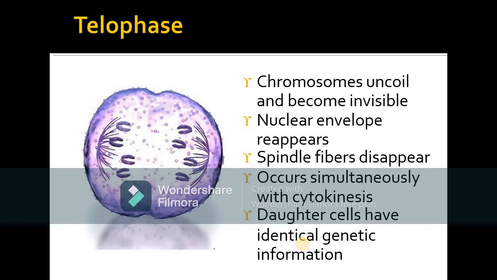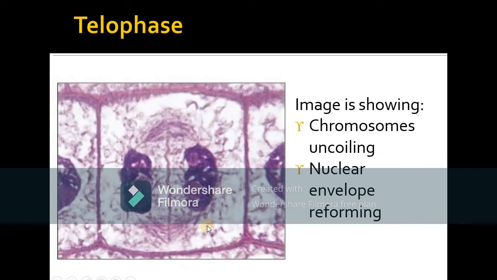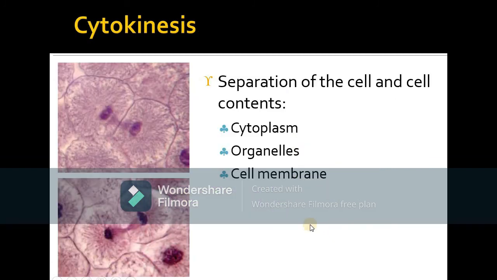Then the last one is telophase. Telophase is what? Chromosomes uncoil and become invisible. The nuclear envelope reappears. Spindle fibers disappear. It occurs simultaneously with cytokinesis, and daughter cells have identical genetic information. All that means that this one and this one, both the daughter cells, have identical genetic information, because this chromosome and this chromosome are making a separate cell. Then here is actually the chromosomes uncoiling and the nuclear envelope reforming.